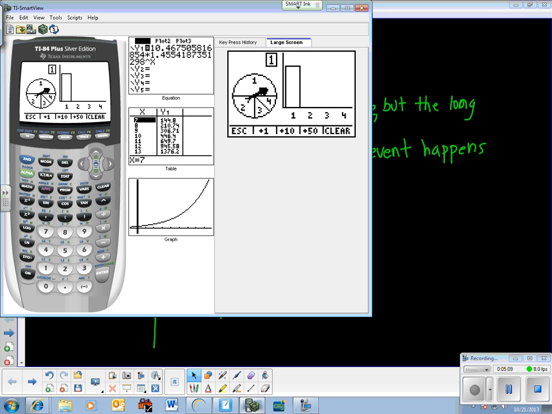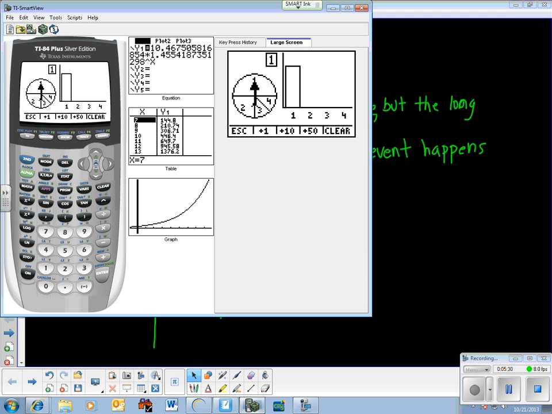All right, it's 1, which was my most likely outcome, but it could have been anything. So I'll go again. I'll do a +1 to spin one more time. See if I can get, I got 1 again. So I have zero idea what it's going to be from spin to spin. But a random event means in the long run I can predict what's going to happen. So my magic prediction is this.